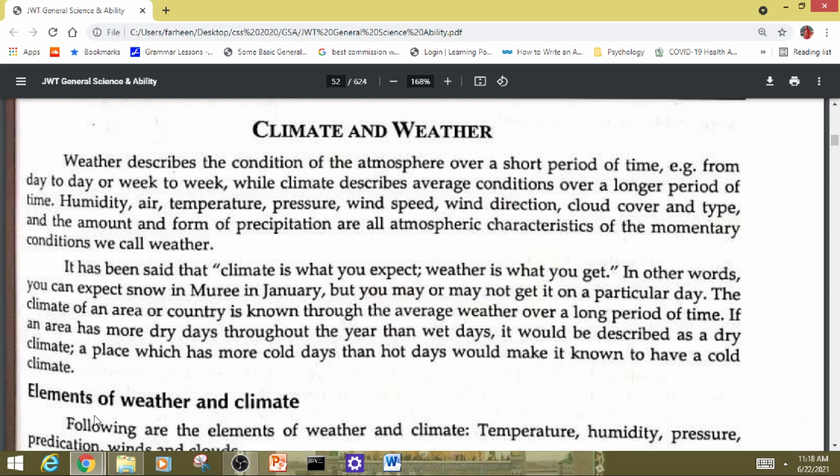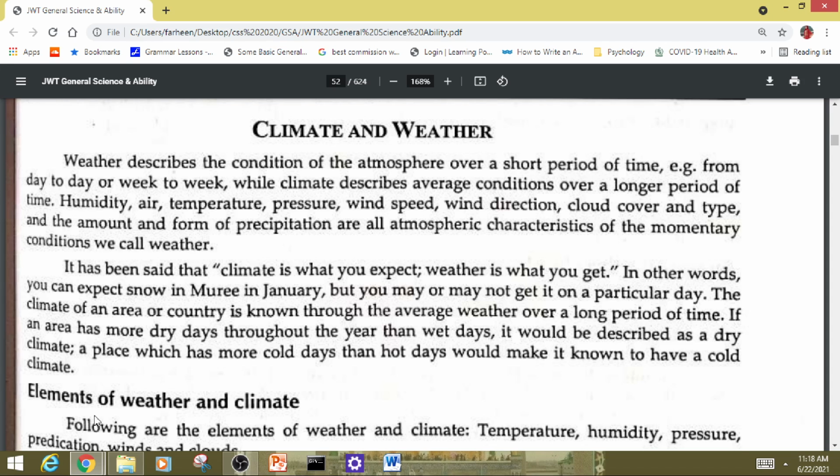Today our topic is climate and weather. Weather describes the condition of the atmosphere over a short period of time, for example from day to day or week to week, while climate describes average conditions over a longer period of time. Humidity, air temperature, pressure, wind speed, wind direction, cloud cover and type, and the amount and form of precipitation are all atmospheric characteristics of the momentary conditions we call weather.